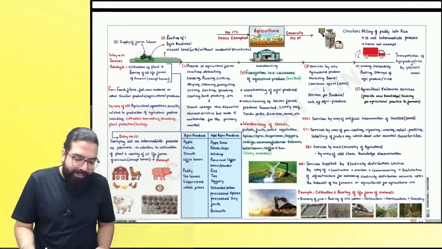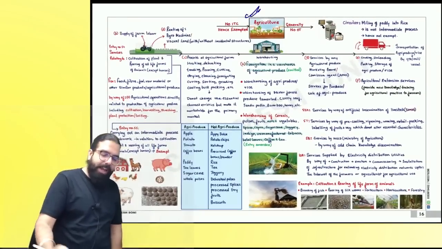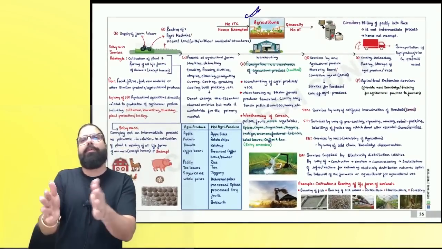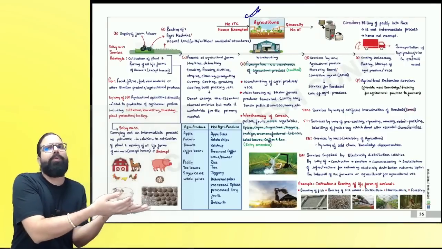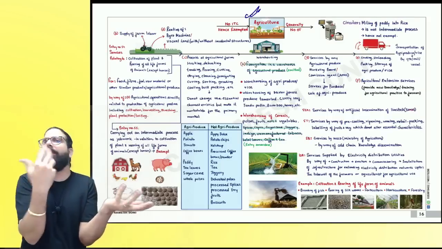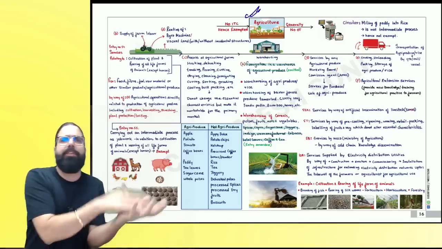Chalo, let's move to the next chart, everyone. Please come to the next chart of agriculture. Everyone, listen to me very carefully. Agriculture being the backbone of the country, the government is selling. See, agricultural produce, when they are selling, there is no GST. Whenever he is selling agricultural produce, there is no GST.